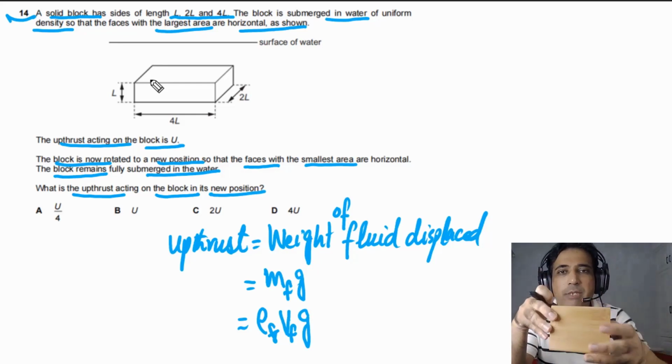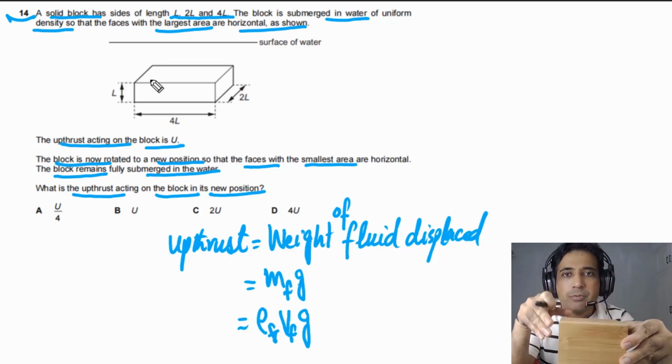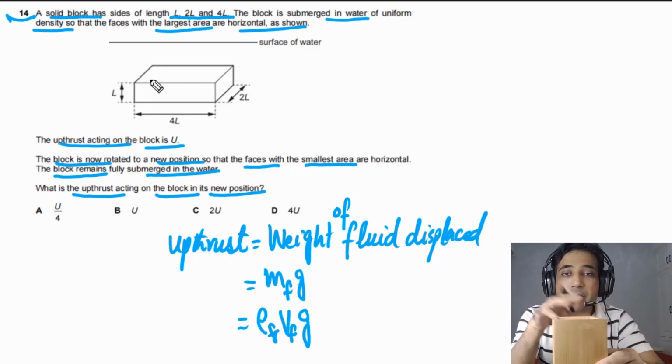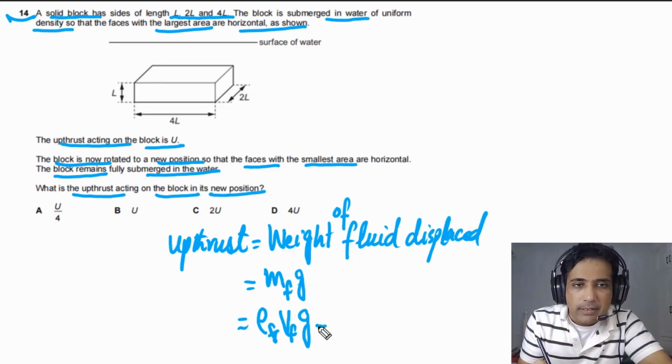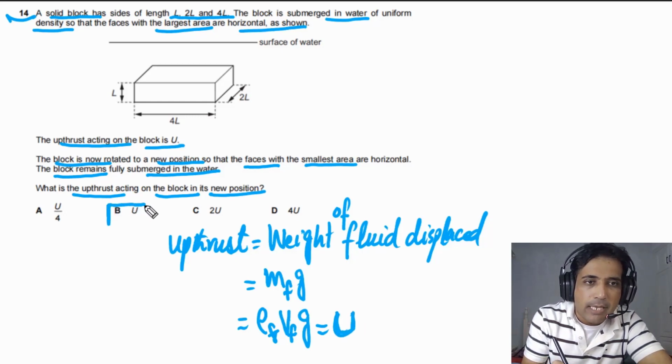So again, let me explain to you. First of all, the object was placed inside the fluid like this, and then we rotate this one like this, but it is still inside the fluid. So the upthrust in this case will be the same, and upthrust is still equal to capital U. So the answer for this question has to be B.